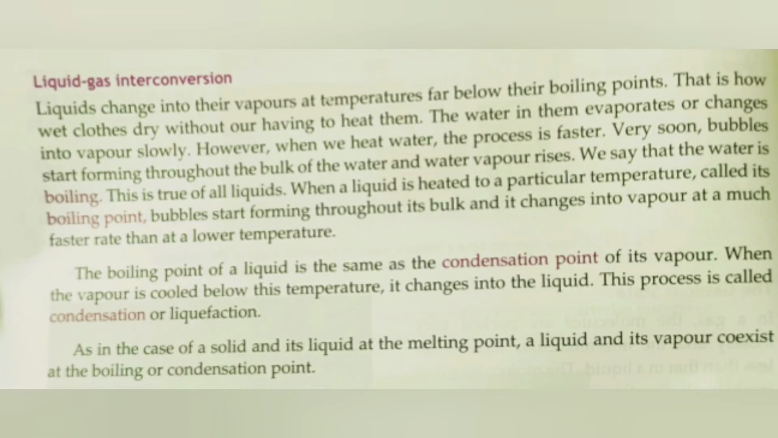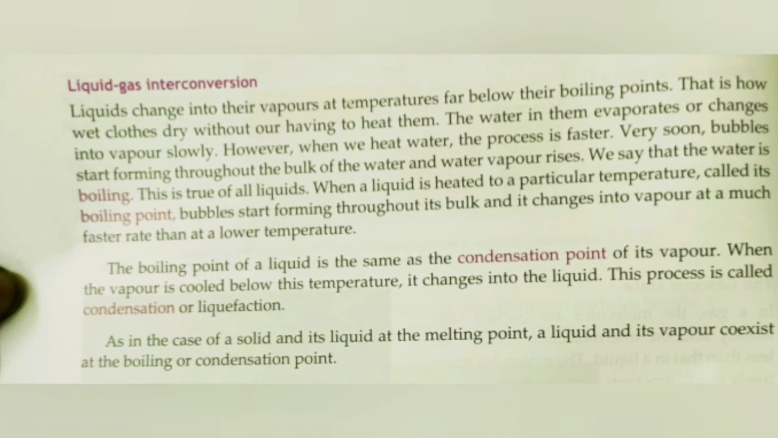Liquids change into vapor at temperatures far below their boiling points, which means a liquid can change into vapor even before reaching the boiling point. This is how wet clothes dry without having to heat them. When we dry wet clothes, we don't heat them, but still the water in them evaporates and changes into vapor slowly. However, when we heat water, the process is faster. Very soon bubbles start forming through the bulk of water and water vapor rises.